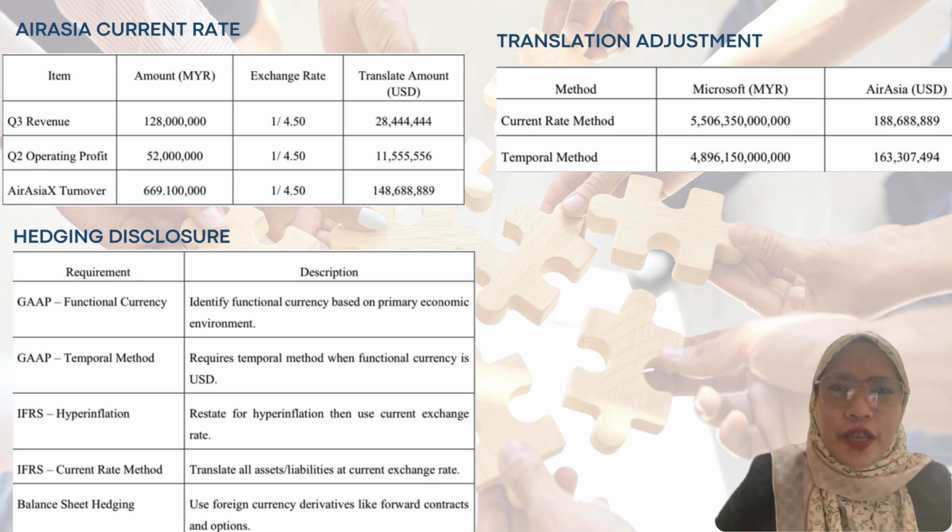This table outlines various hedging disclosures under GAAP and IFRS, including methods like functional currency identification, the temporal and current rate methods, adjustment for hyperinflation, and balance sheet hedging using derivatives like forward contracts and options.